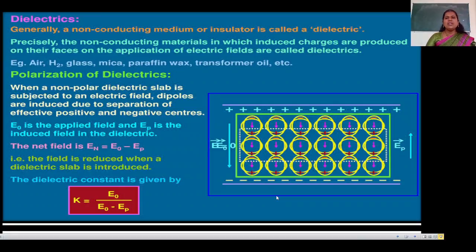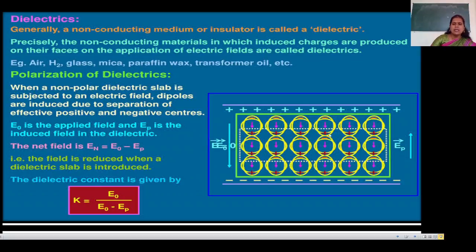There is an electric field, so we can say it is a dielectric. Examples here: S2 glass, paraffin wax, transformer oil. All of these are examples of dielectrics. Dielectrics are non-conducting media or insulators. Now, what is the polarization of dielectrics?